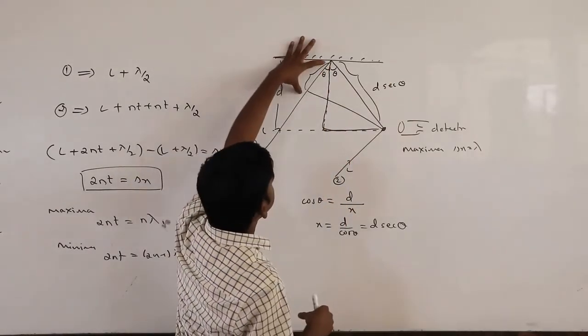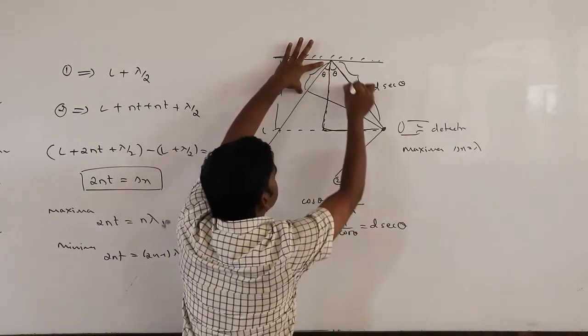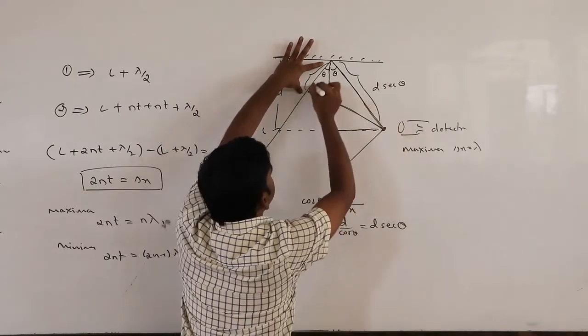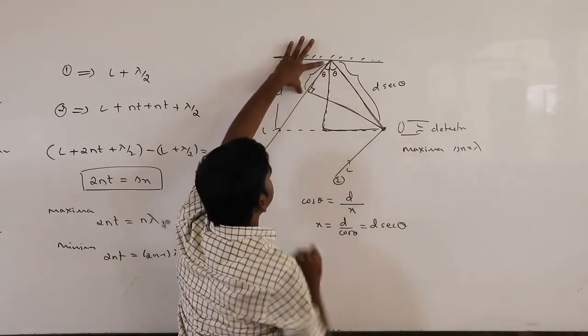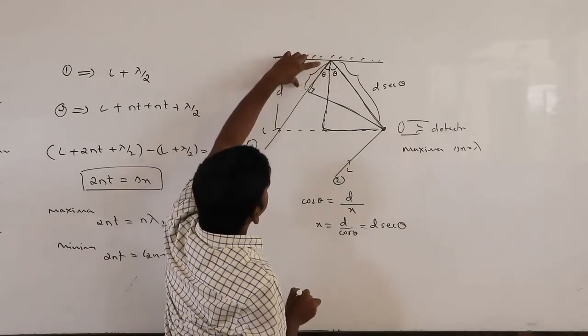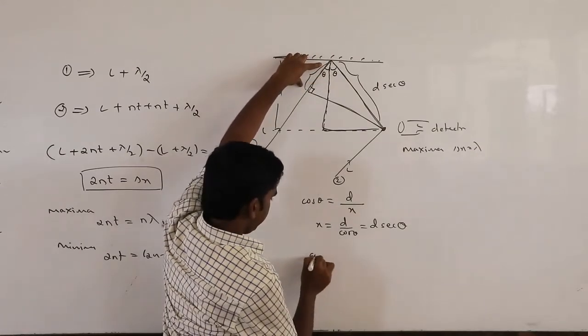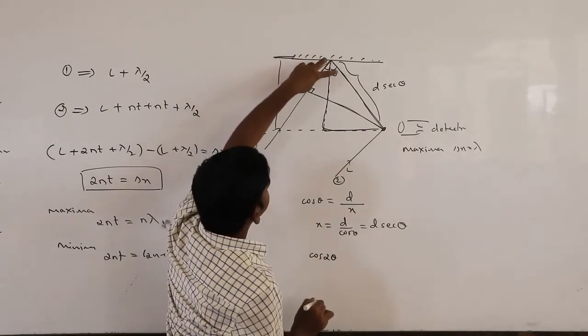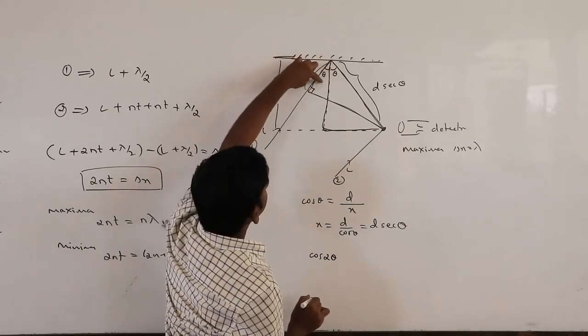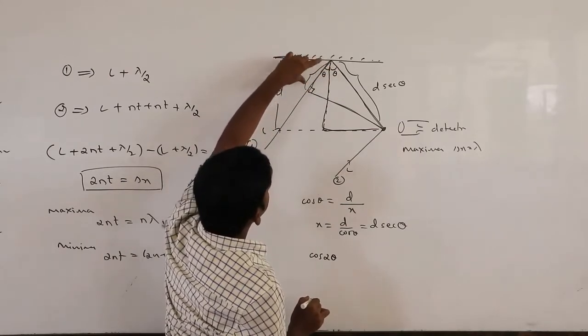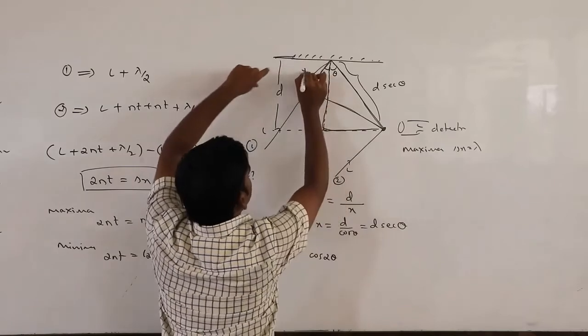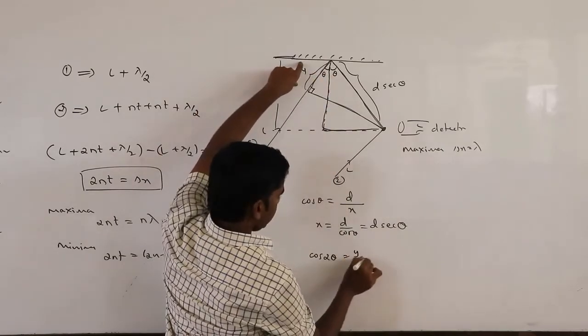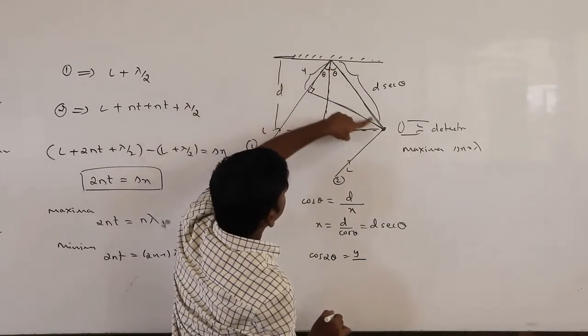To find this, you can take this triangle. Again here it is 90 degrees. So what can we write here? Again we can write cos 2 theta, this is 2 theta, the total angle. Cos 2 theta equals, you can take this as y, divided by the hypotenuse.